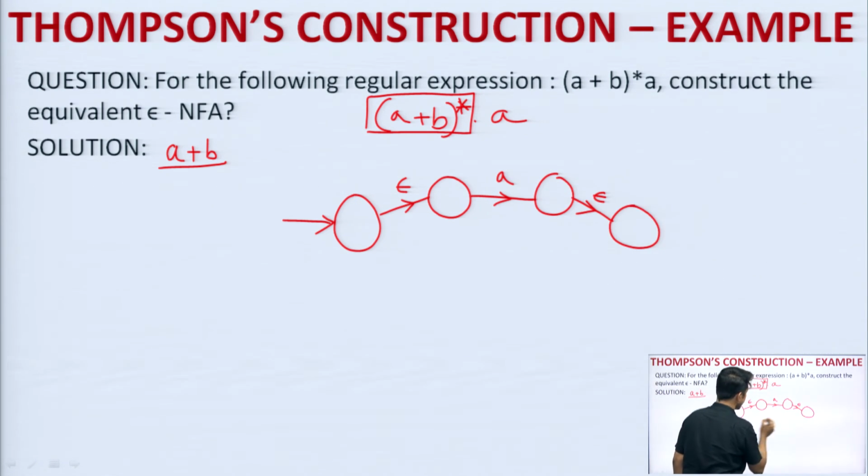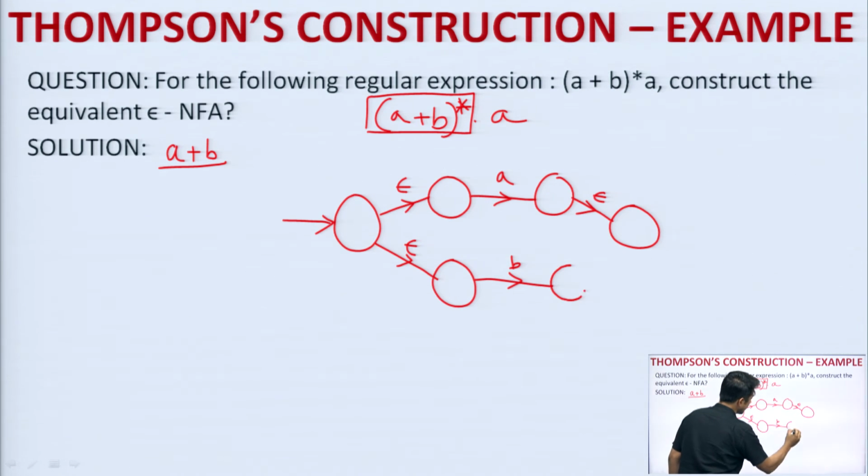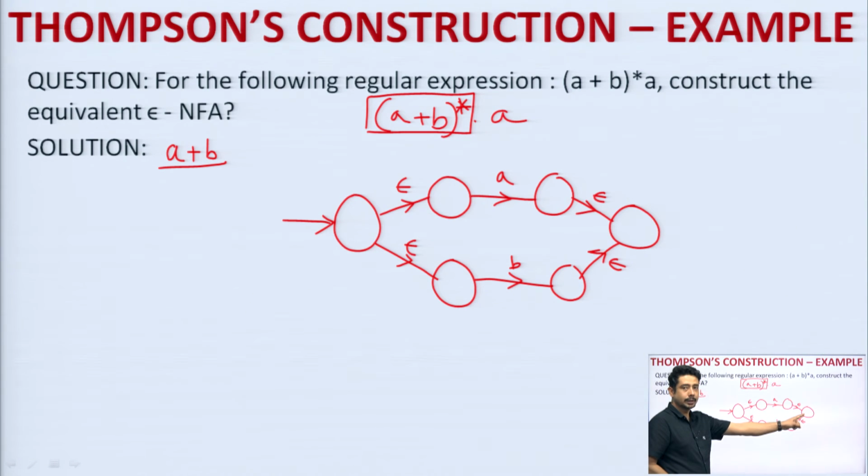Epsilon, and this will be the next state, epsilon, okay, b, and this will be the epsilon. So, this is the a plus b structure. I have not made the final state, because it will continue. Later on, I will make the final state, okay. So, a plus b is this structure. Now, it says a plus b whole to the power Kleene closure.